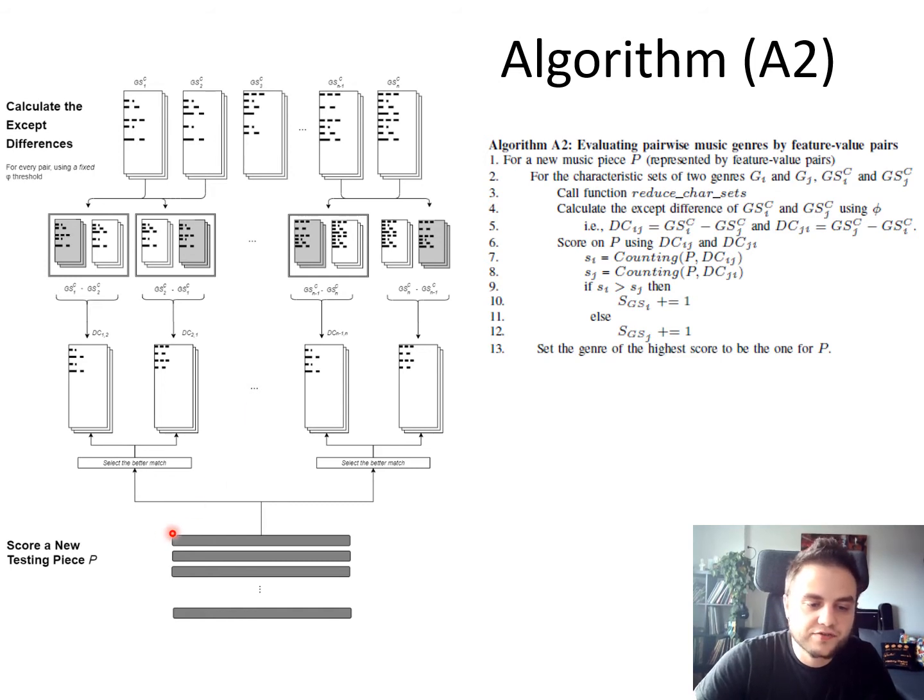Now after that we have a testing piece come in, and we count the number of times that any given feature value set is a subset in that piece for each of the differences that we calculate. And if, say, for this pair, the first genre gets more counts than the second genre, and that same genre gets more counts than this other genre, well, then that genre gets 2 points for that testing piece, and so we consider that testing piece to be that genre.